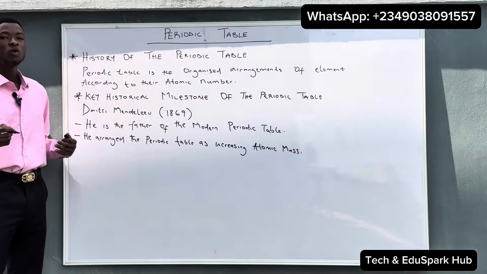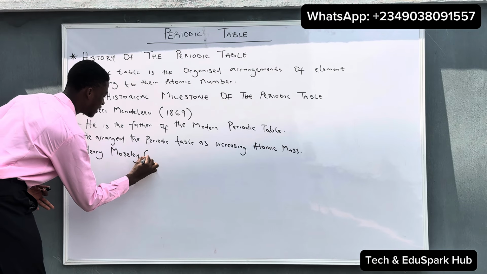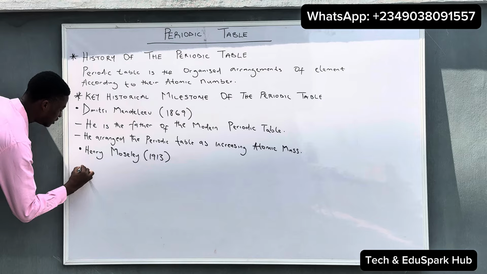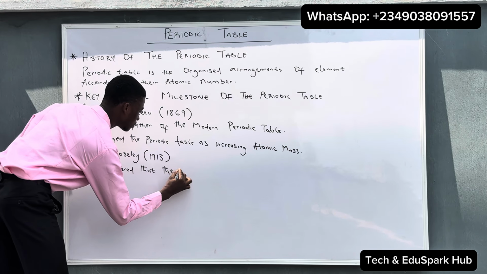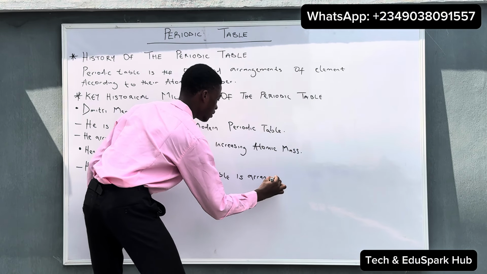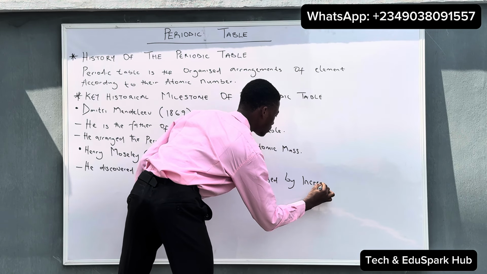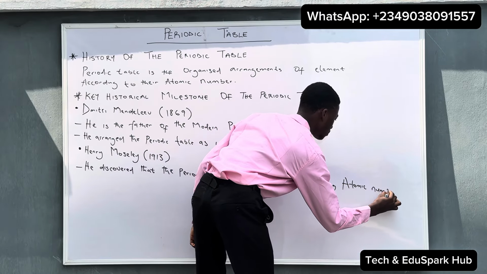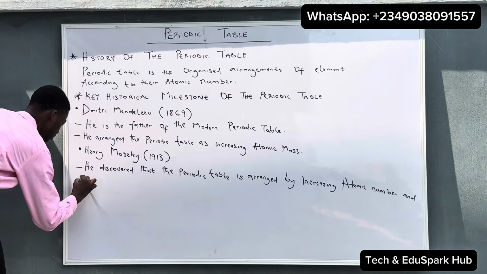Another icon that we'll be talking about is Henry Moseley in 1913. Part of Moseley's contribution is that he discovered that the periodic table is arranged by increasing atomic number and not atomic mass.